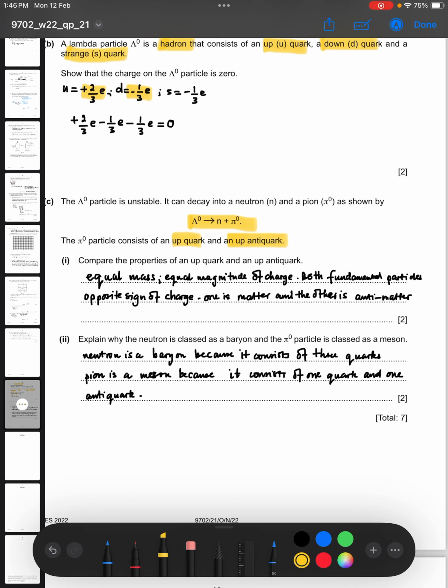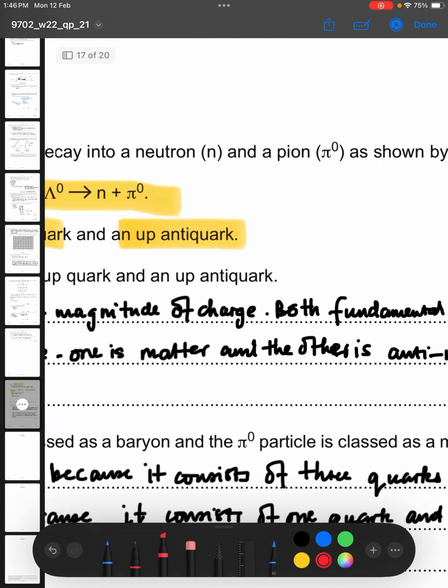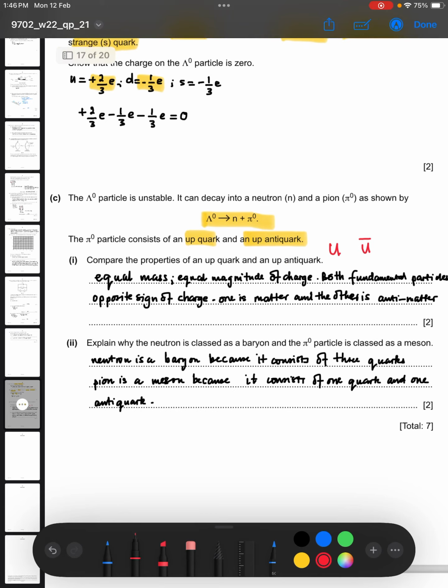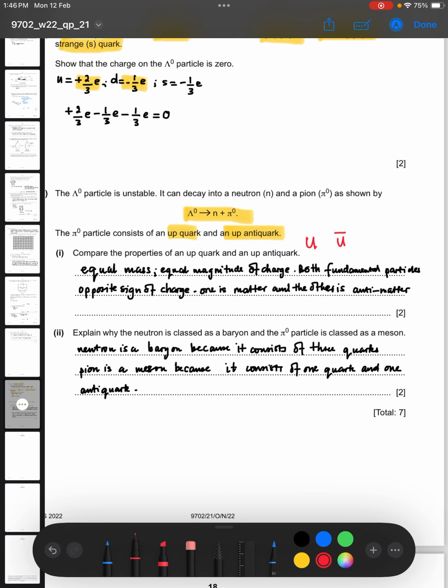Compare the properties of an up quark and an up antiquark. So we have 2 things here, an up quark and an up antiquark. There are so many comparisons we can make. Comparison does not mean that we are only talking about the differences.